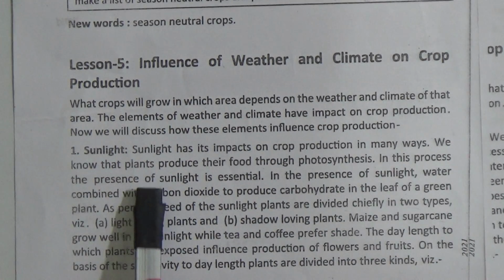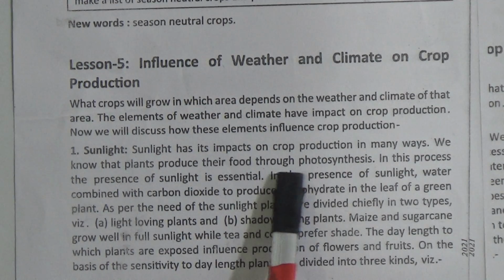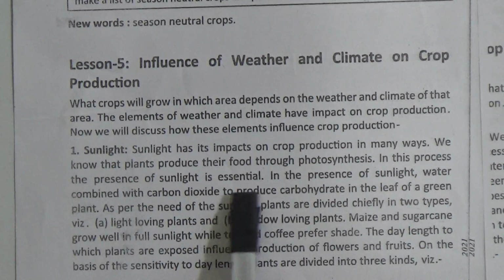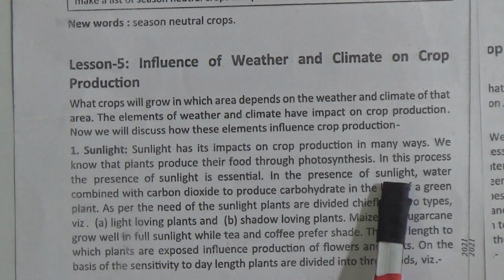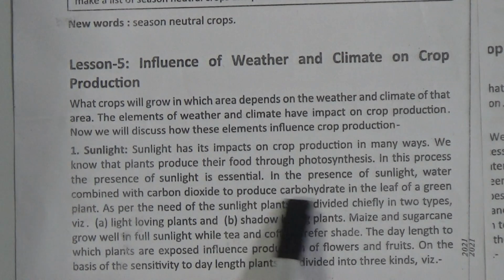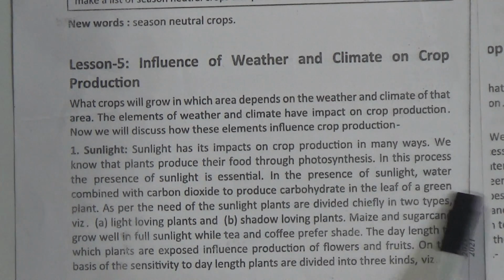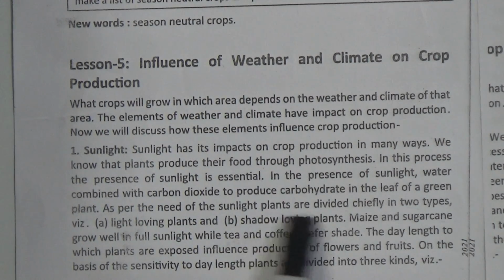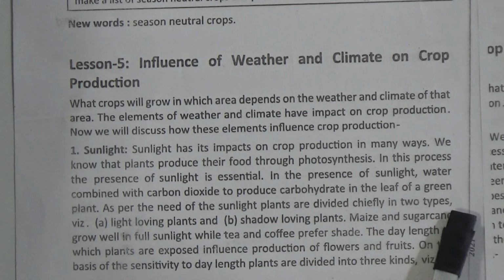We know that plants produce their food through photosynthesis. In this process, the presence of sunlight is essential. In the presence of sunlight, water combines with carbon dioxide to produce carbohydrate in the leaf of a green plant. As per the need of the sunlight, plants are divided chiefly into two types.